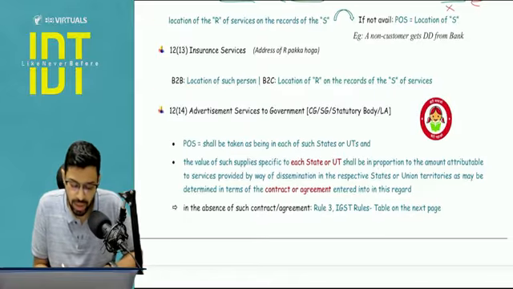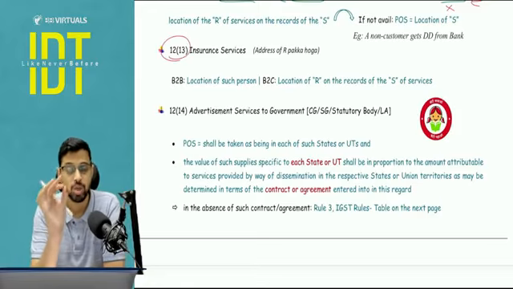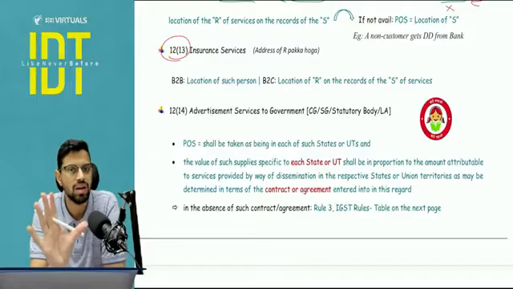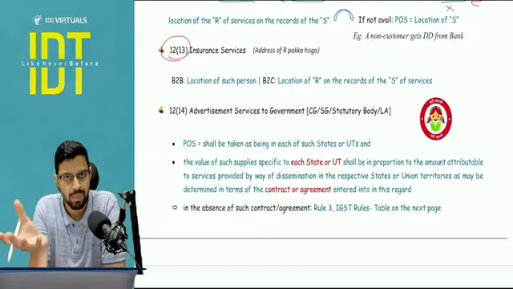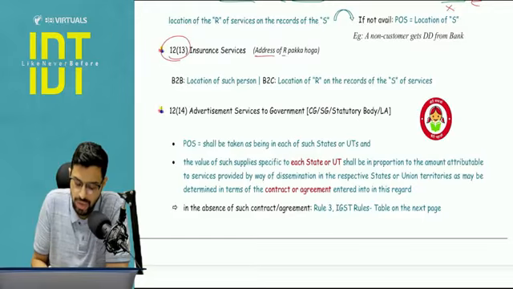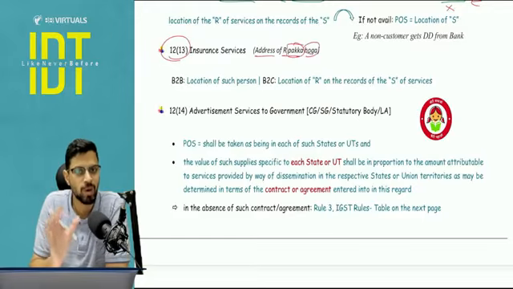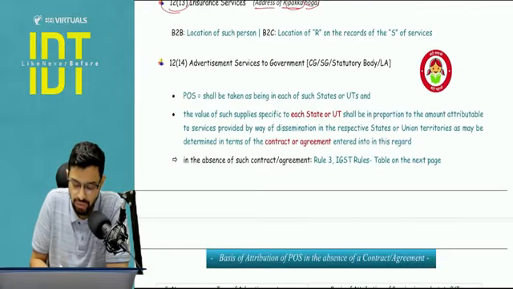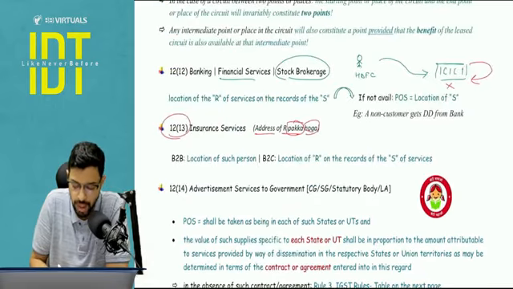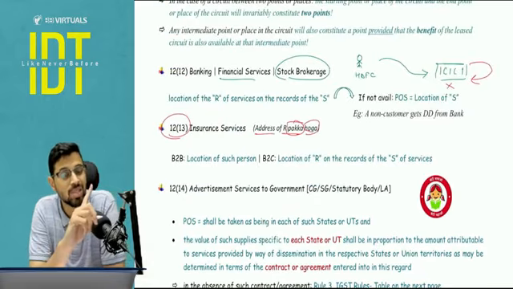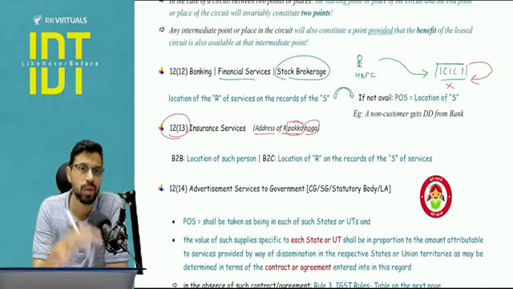Is it clear? 12-13, insurance services. Now insurance is a very regulated industry in India. It is not possible that you do not have the address of the recipient. Okay, so see here, address of recipient pakka hoga. Pakka means for sure you must be having. So here it will be differentiated in B2B, B2C. Please pay attention. In banking, B2B, B2C is not bifurcated. Ideally, it should be in my opinion, but it is not.